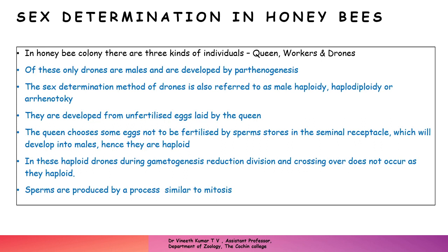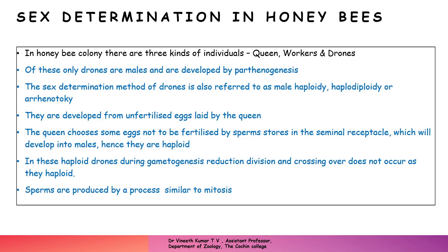The queen chooses the eggs not to be fertilized by the sperm, which is stored in the seminal receptacle, and these will develop into males, and hence they are haploid. Haploid drones are the only males in the colony, and they are the ones which store the sperm in the seminal receptacle of the queen. In their body also, gametogenesis should happen for the production of sperm, which is called spermatogenesis.